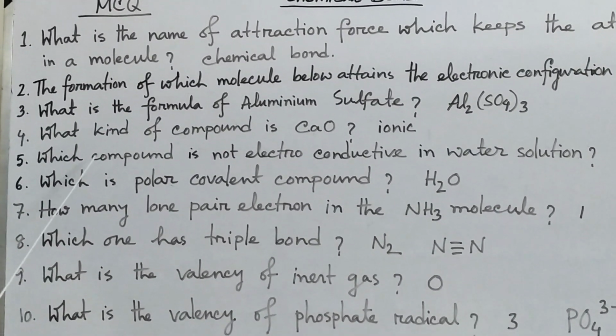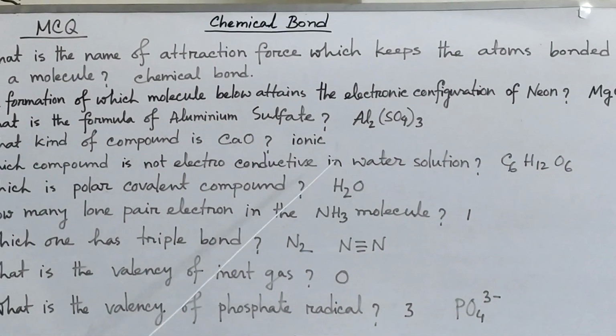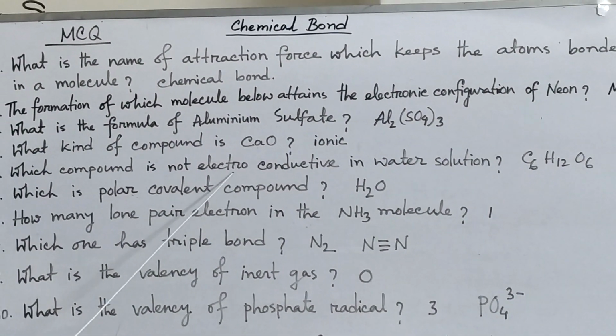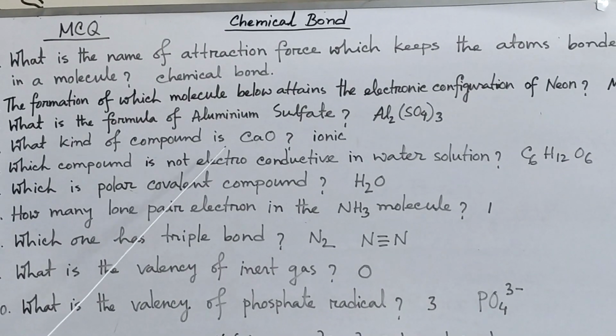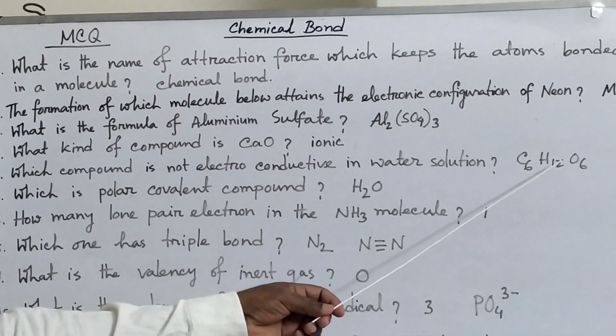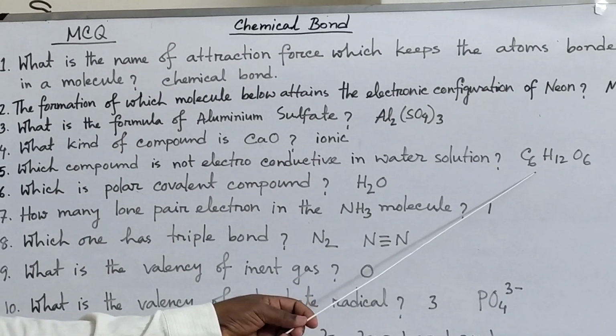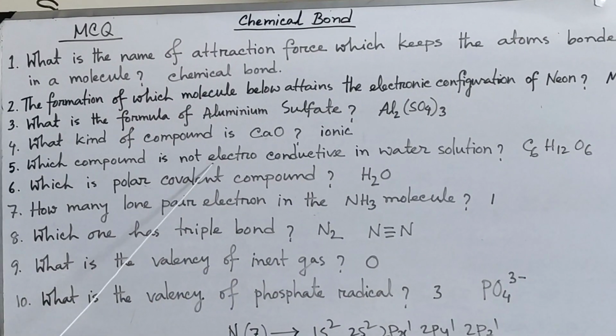Now number 5, which compound is not electroconductive in water solution? We know that if any compound becomes positive ion and negative ion in water, then it is electroconductive. But glucose, C6H12O6, does not break into positive and negative ions, so it is not electroconductive.